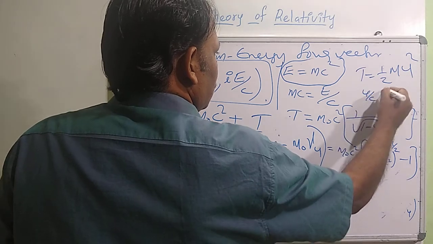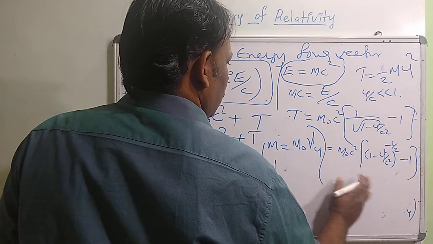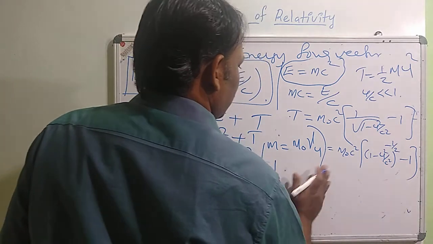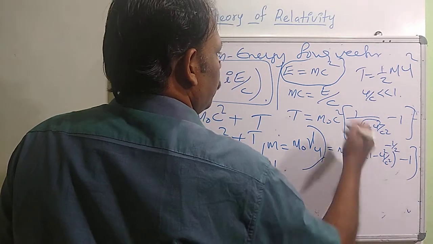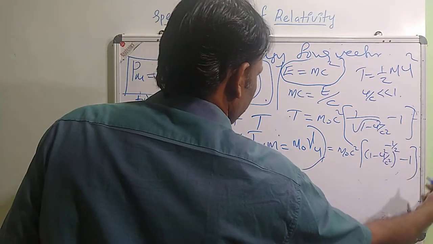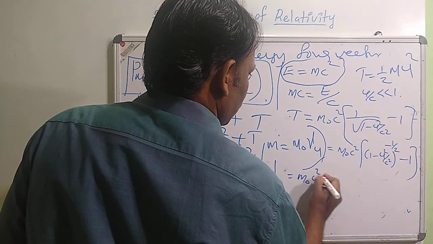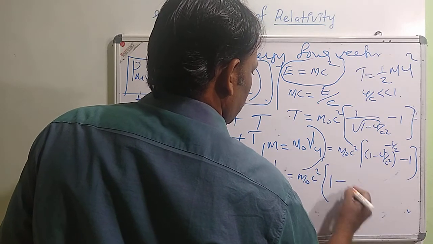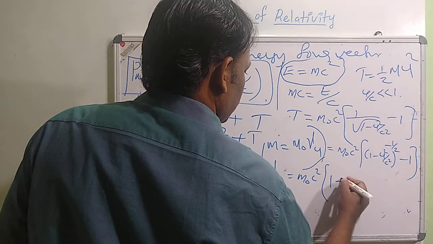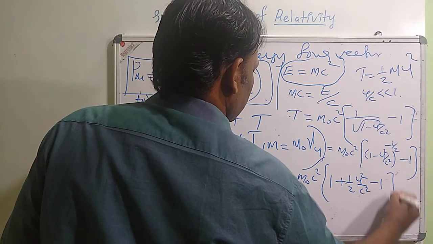If u by c is much less than 1, we can expand using the binomial theorem and neglect higher order terms, preserving only the first term. So we can write m0 c square into 1 plus 1 by 2 u square by c square minus 1.